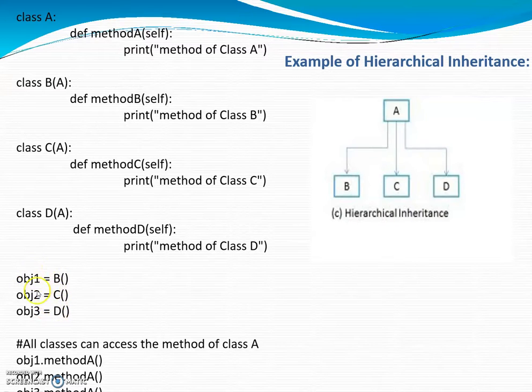Next, I have created the objects of the B, C, D classes: object 1 equal to B, object 2 equal to C and object 3 equal to D. All these three objects are able to access the methods of the class itself as well as the base class method. So object 1 dot method A will print "method of class A" on the console. Object 2 dot method A again will print the same message, that is "method of class A". Object 3 dot method A also prints the same message on the console.